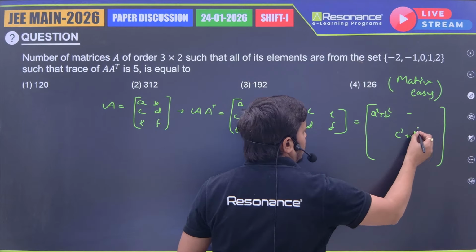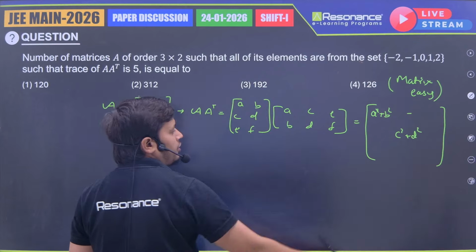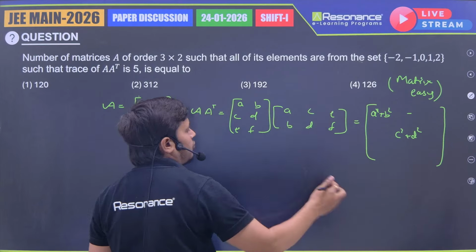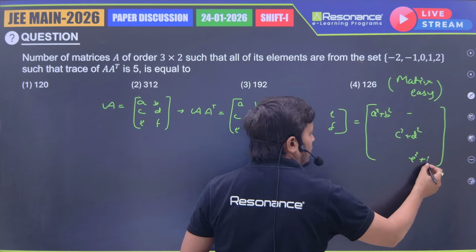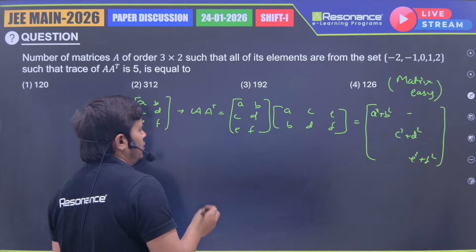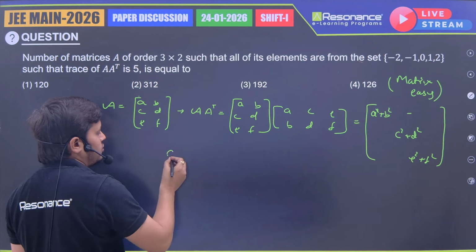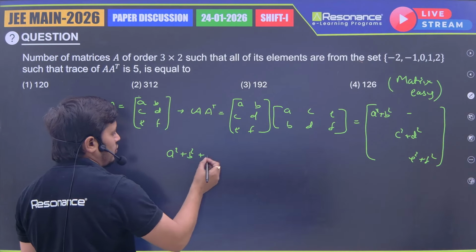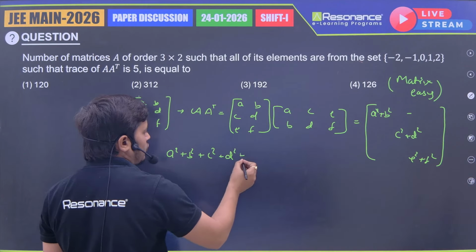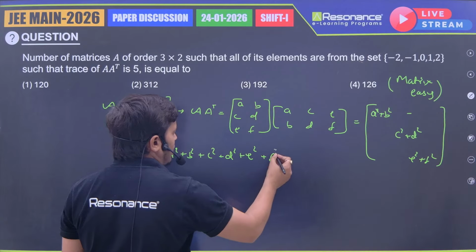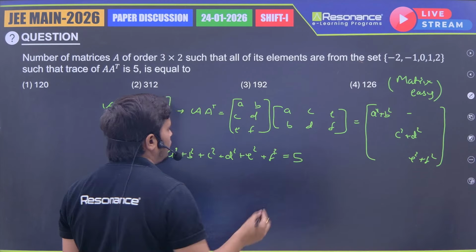Here you are going to get the sum of squares of all the terms. a33, third row into third column: E square plus F square. So the trace of A A transpose is A square plus B square plus C square plus D square plus E square plus F square. That sum needs to be 5.